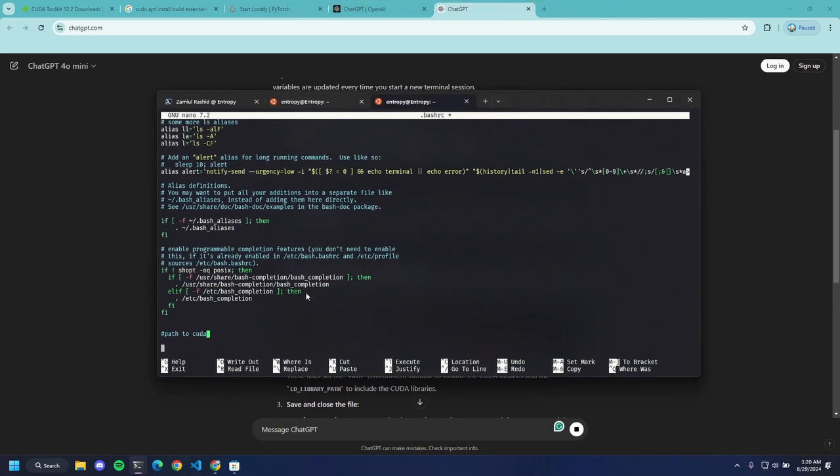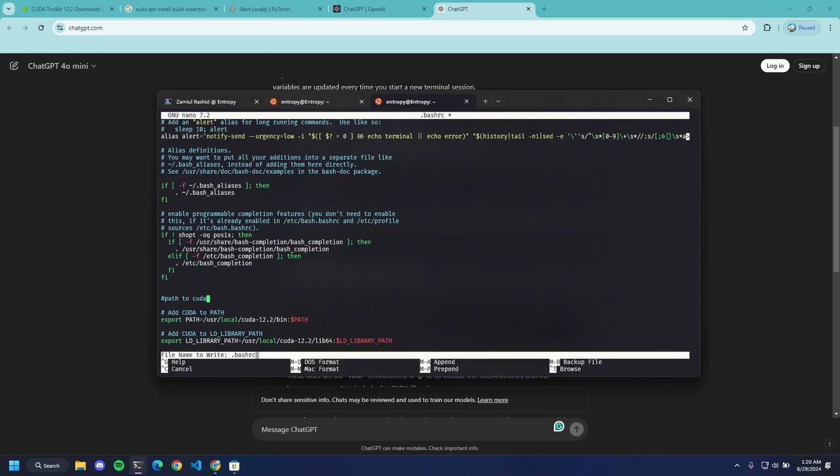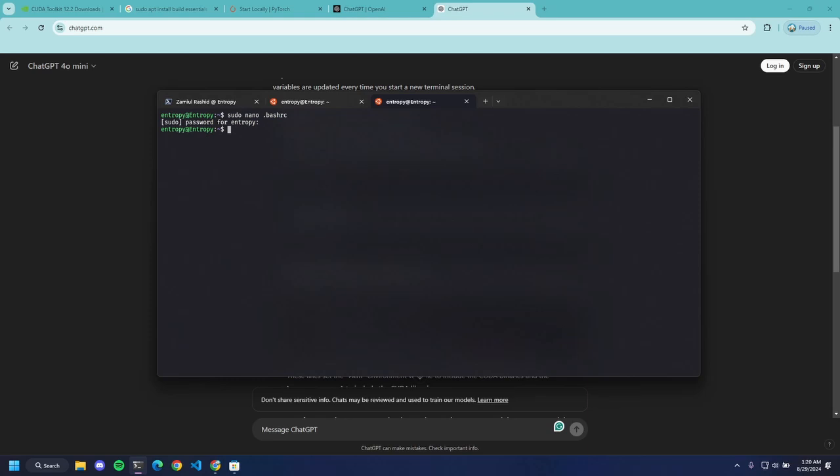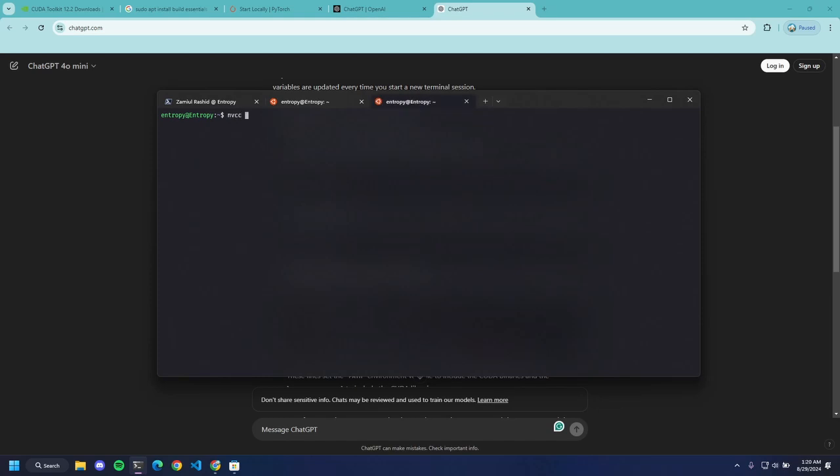We need to copy this and then paste it in, and we need to save with Control O. Now, if we reopen our terminal, we will see, and this is it, it works. Right, we can see the Cuda installed version, which is 12.2, and the build and compile.